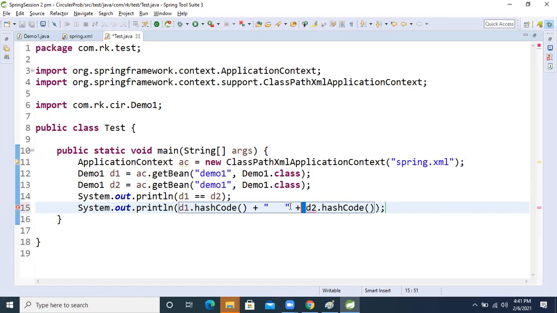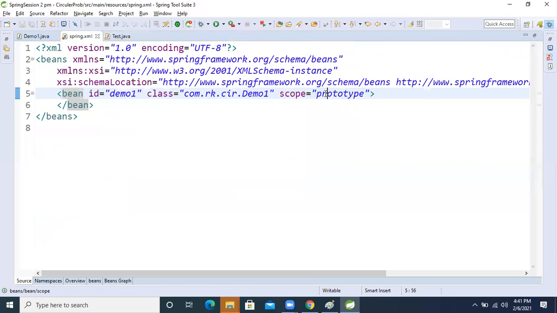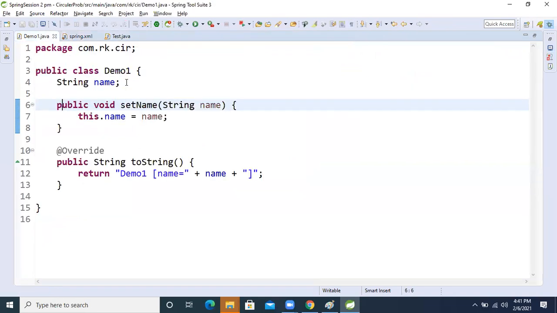If it is the same object, it will point to the same object, which means we will get the same hash code. Now, because of prototype, we are getting different ones. See, 152 and false. It means we have taken prototype inside the bean, so for the same bean our IOC container is creating different objects, right?